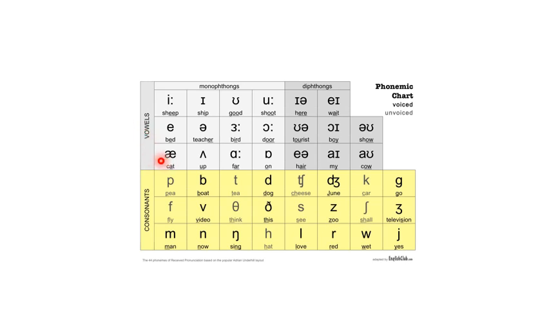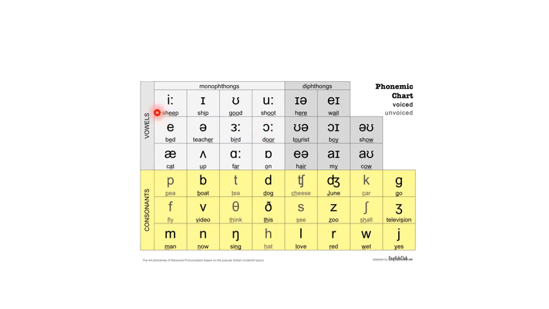So the first vowel sound is a, cat; uh, up; ah, far; on; e, bed; uh, teacher; er, bird;